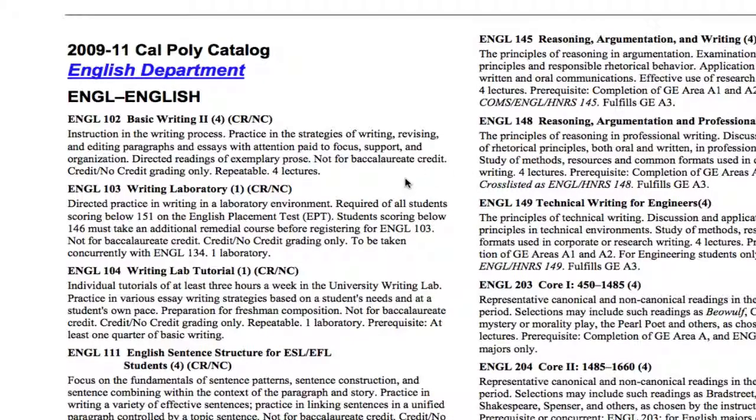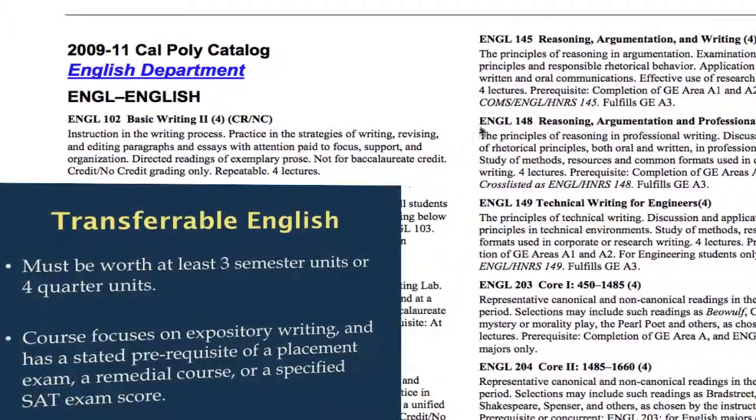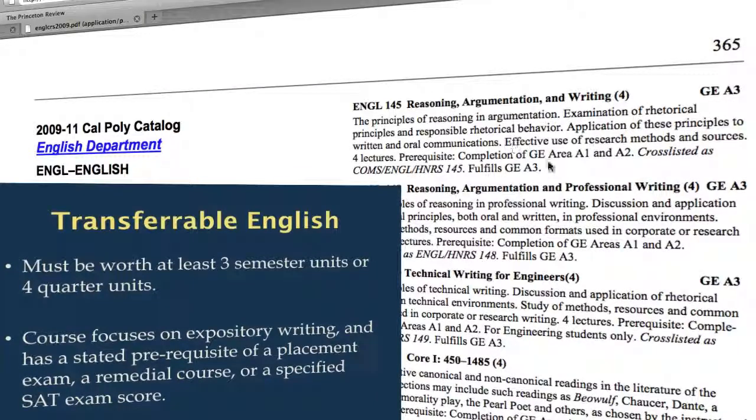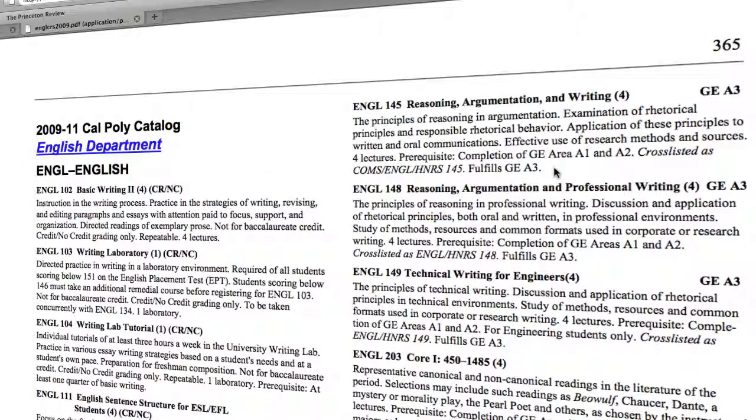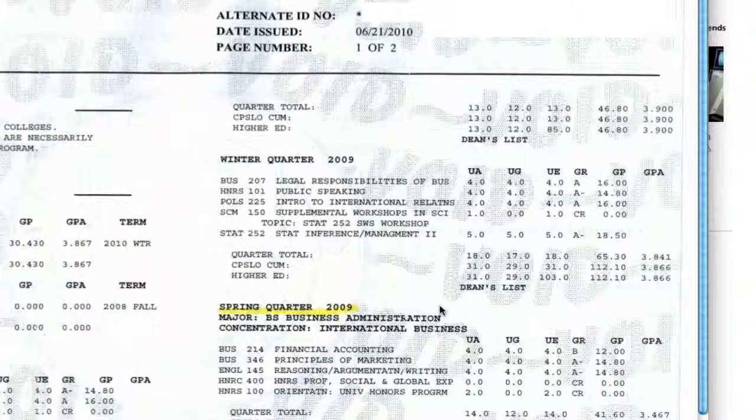And now we're searching for English 145, which is at the top. A couple of key things to note is that it fulfills a general education requirement for graduation, which it does. It has a stated prereq, which it does, and that it's at minimum 4 quarter units or 3 transferable semester units. So English 145 at Cal Poly San Luis Obispo is transferable in 2009 because that's the catalog year we have up. So the next step would be to go through the transcript and find the second English composition course.